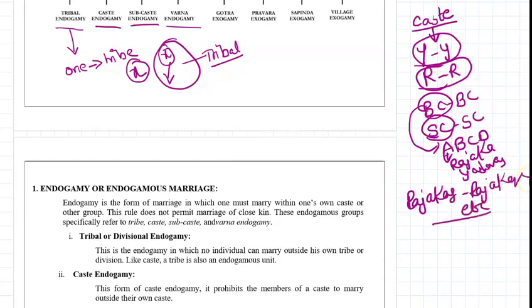Varna endogamy is also the same: Kshatriyas marry Kshatriyas, Brahmans marry Brahmans. This is this type of endogamy.